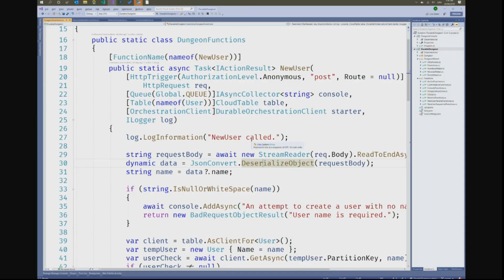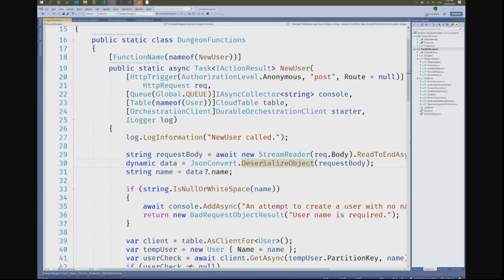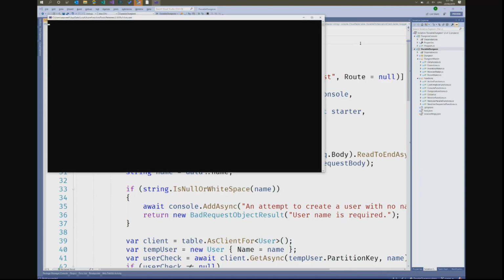This is a demo that was written by a colleague of mine. Let me actually stop this server. There was a mistake I made last time, forgetting to stop my other server. I'm just going to start this up in the background while I talk about what it is. This is a game called Durable Dungeons. It's a text-based RPG. You play as a player that goes into a dungeon. You've got to fight a baddie and collect a prize at the end of that. You do this all through HTTP requests.